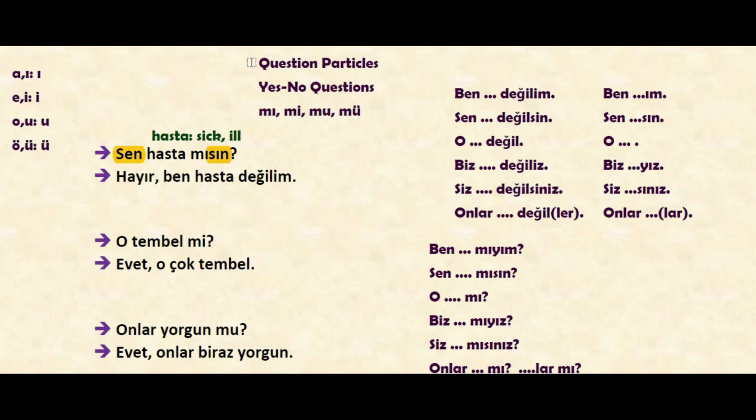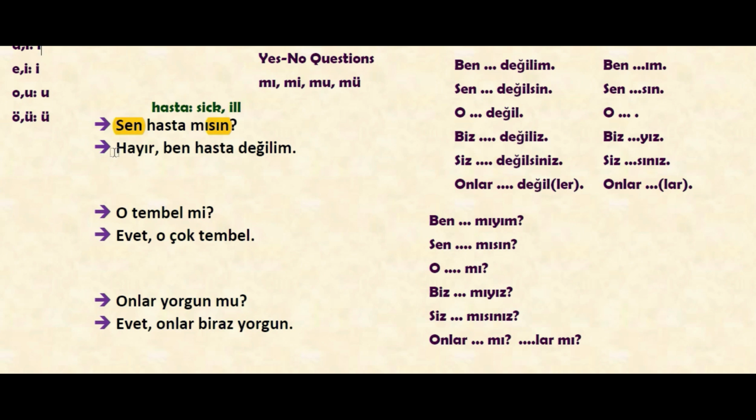And for the answer to it we see hayır, ben hasta değilim. Hayır means no. That's why we see a negative sentence with değil. So the subject is ben. That's why we see değilim, because the subject of the sentence is ben. So ben değilim. I am not. What am I not? Hasta. Ben hasta değilim. I sick not.